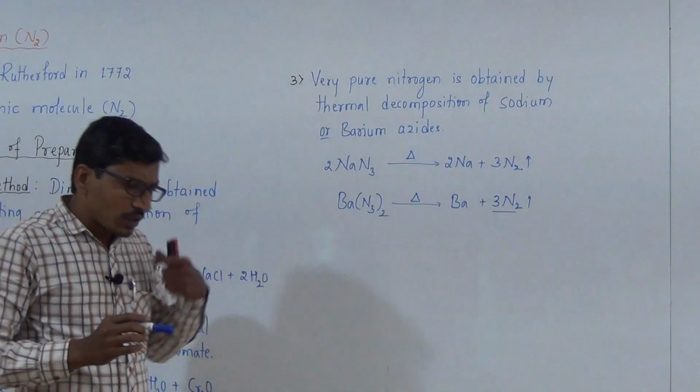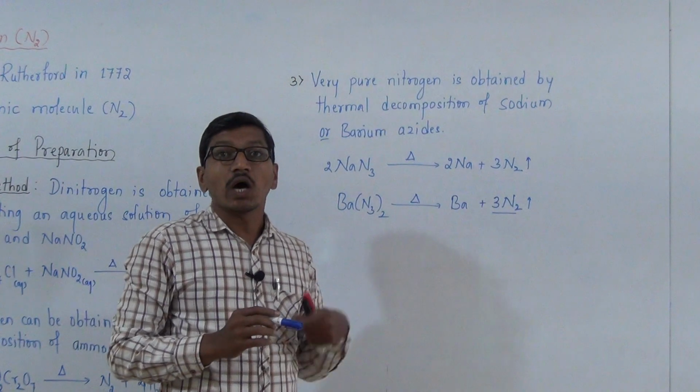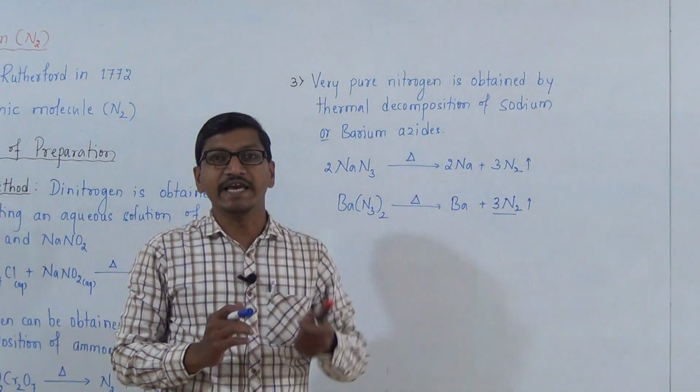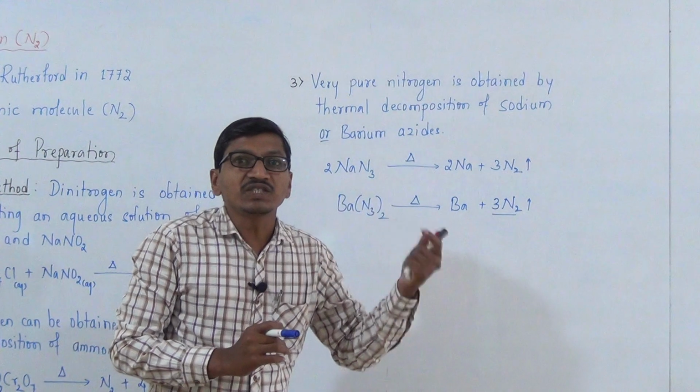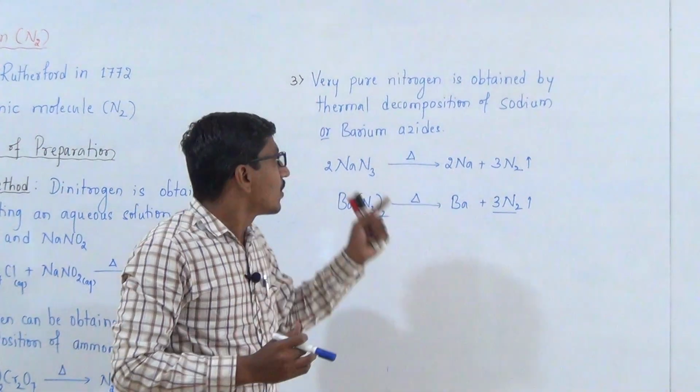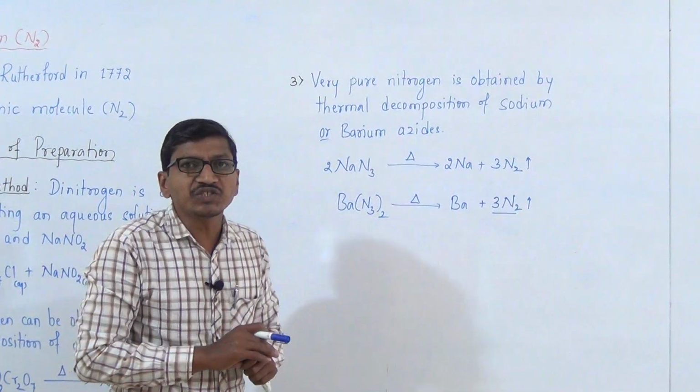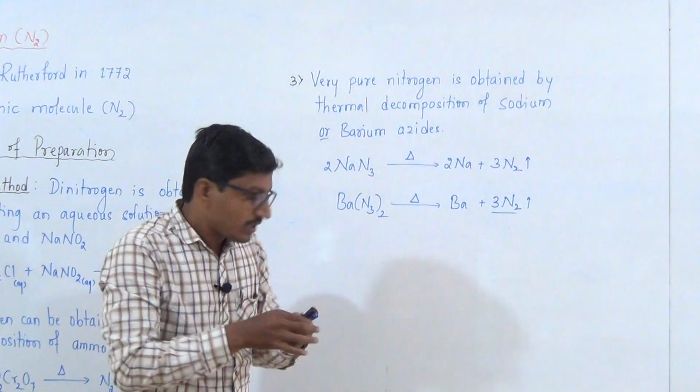Similarly, on large scale, dinitrogen is also obtained by fractional distillation of liquid air.